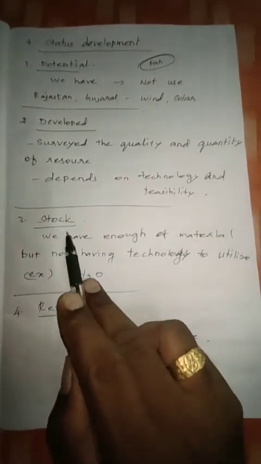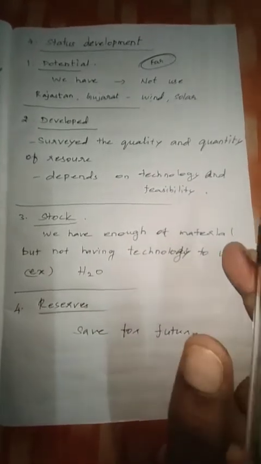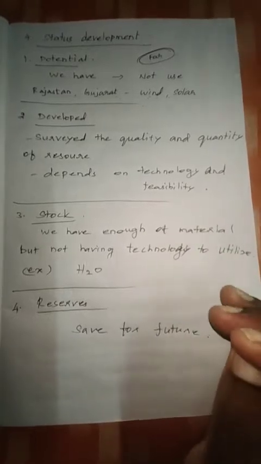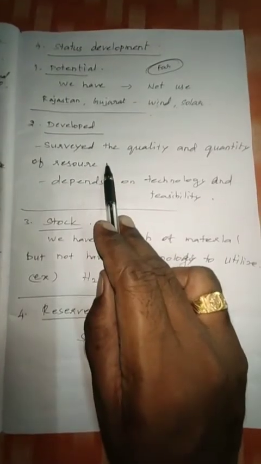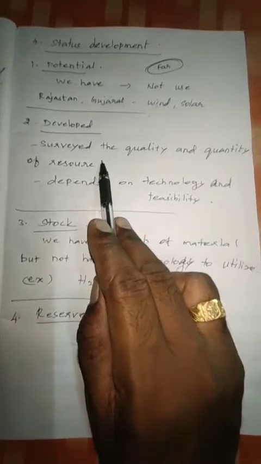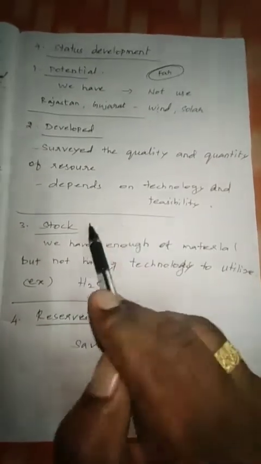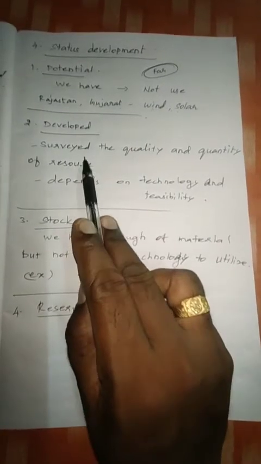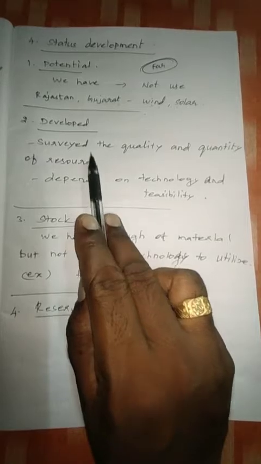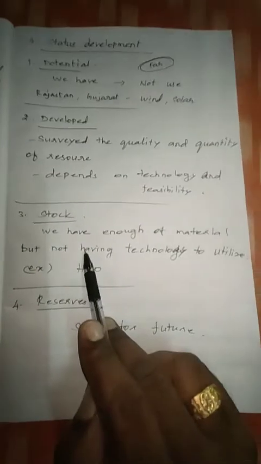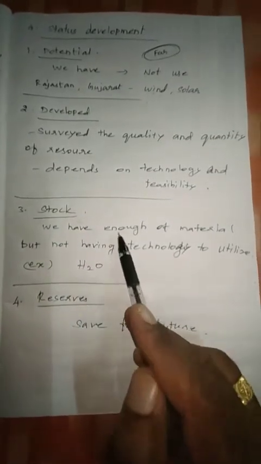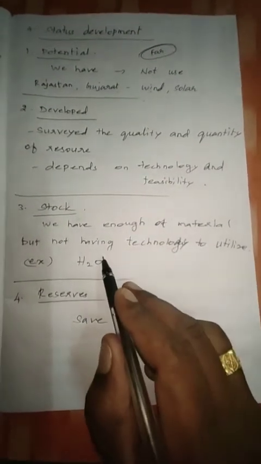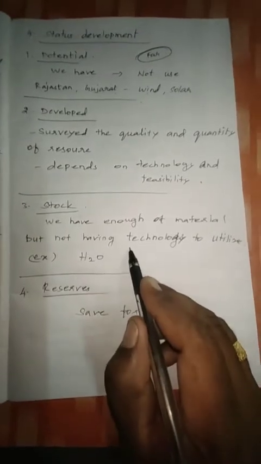Next, stock. We have enough stock, more stock. We have enough material but not the technology to use it. Developed depends upon technology we can use, but for stock we have no technology. Developed, we have technology, depending on the technology and cost we will use it in future, and it is surveyed. Stock is we have material but we are not having the technology to use it.